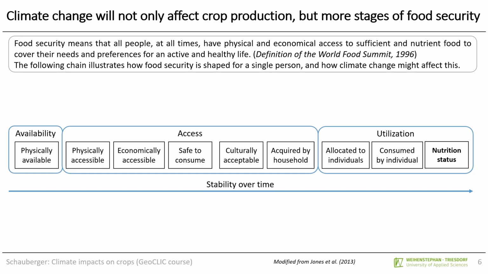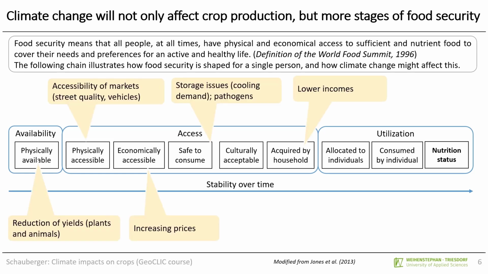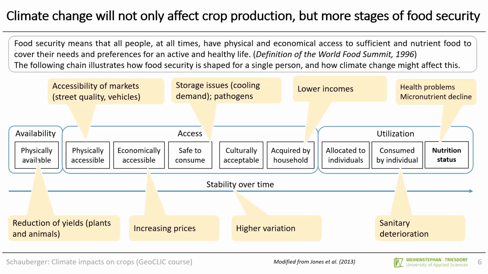The chain in the middle represents the 4 dimensions of food security: availability, access, utilization, and stability over time. The bubbles around show various impacts of climate change on the elements of these dimensions. All the slides above only refer to the production side, so the physically available food. And climate change may lead to a reduction of those yields.